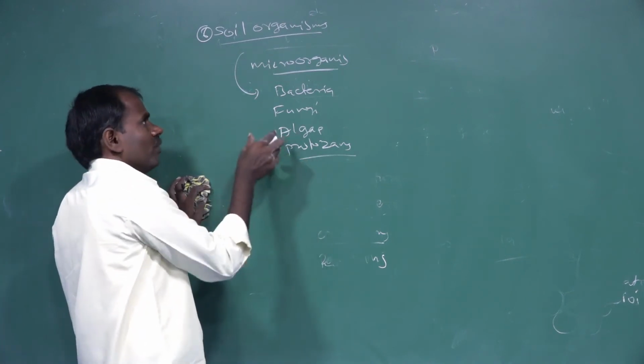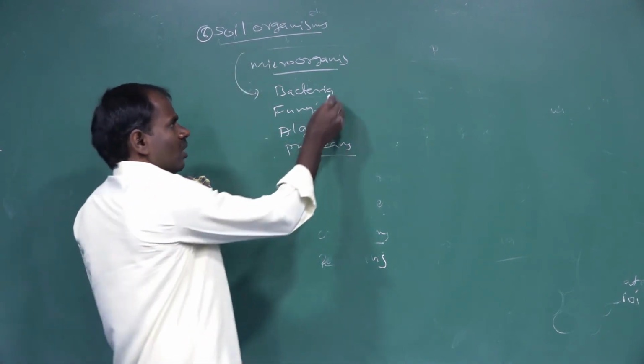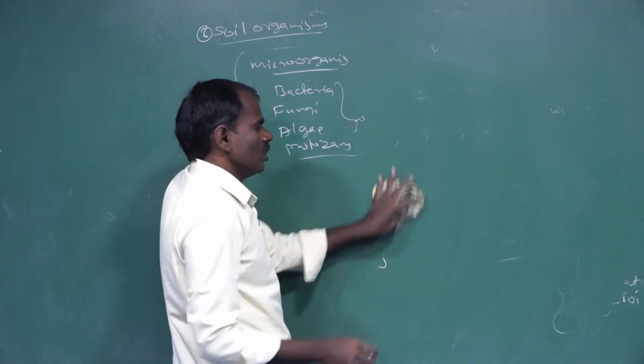These are the organisms found in soil. These organisms secrete substances that decompose organic matter.